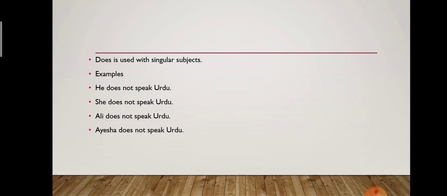And then does is used with singular subjects. If your subject is only one person, then you will use does. He does not speak Urdu. She does not speak Urdu. Ali does not speak Urdu. Aisha does not speak Urdu. So, in these sentences, he, she, Ali, Aisha, they all are singular subjects. It means there is only one person as a subject. So for one person, for singular subject, you use does, and for plurals and I and you use do.